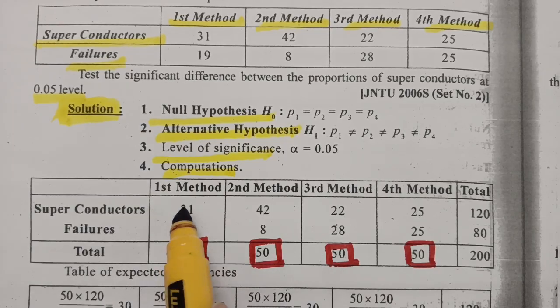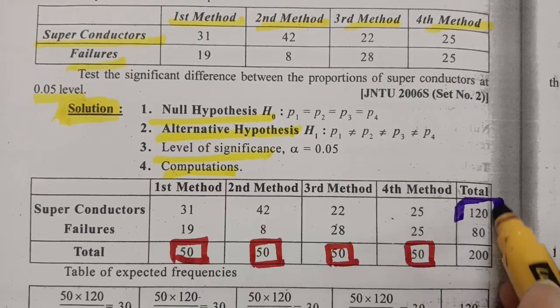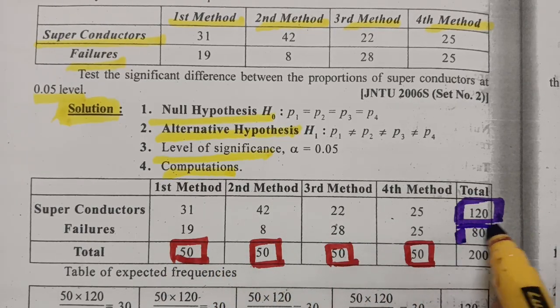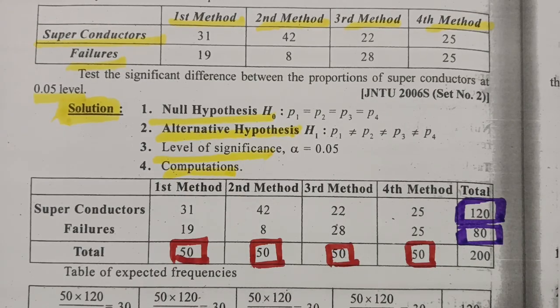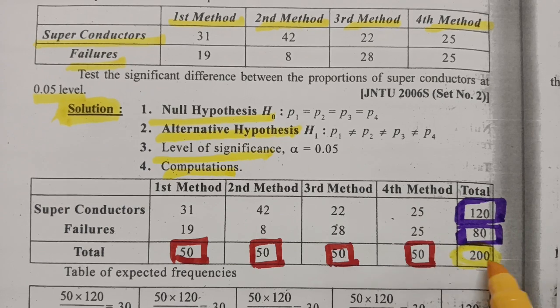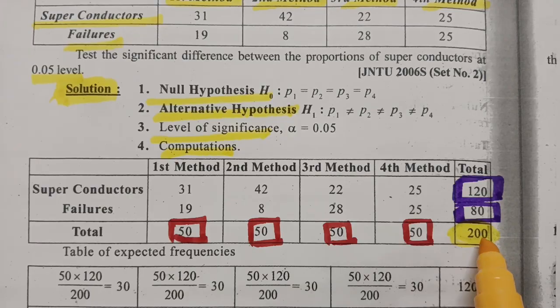And next one, row total: 31 plus 42 plus 22 plus 25, the value here is 120. 19 plus 8 plus 28 plus 25, the value here is 80. And this will be the grand total: 120 plus 80, the value here is 200. And next one, 50 plus 50 plus 50 plus 50, 200.